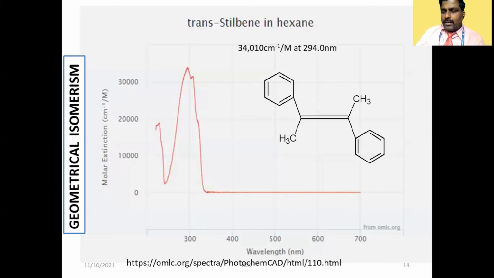See the trans compound and the cis compound. Though they have the same molecular formula, they are geometrically different, and physically they are different even with respect to melting point and other properties. What is the reason? Electrons are deciding. How? By movement of electrons from this benzene ring to that benzene ring. If electrons are traveling, what will happen? In the trans compound, there is no restriction. You can go easily.